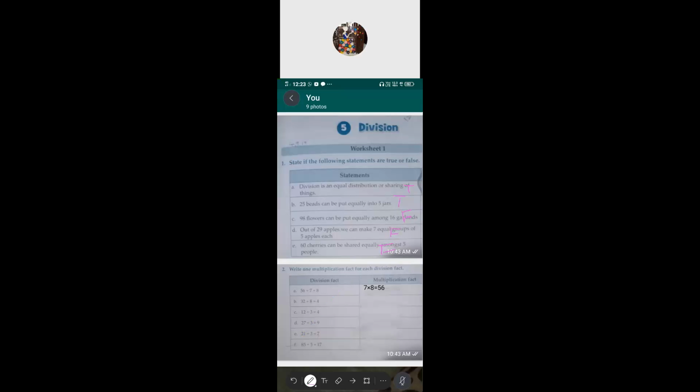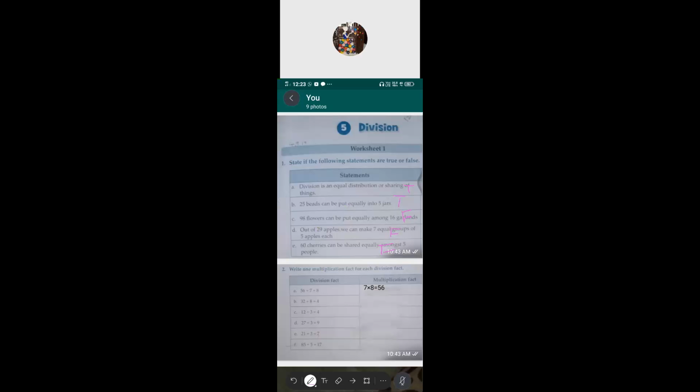So how will you get the multiplication fact? In multiplication, you have to multiply the factors to get the product. Factors 8 and 7: 7 multiplied by 8 will get 56 as a product. The next one, I'll call your name. You have to share now.